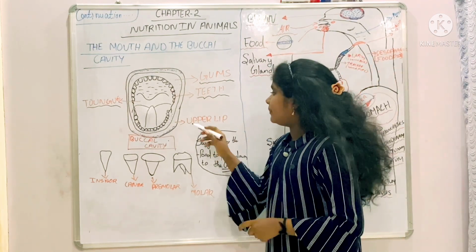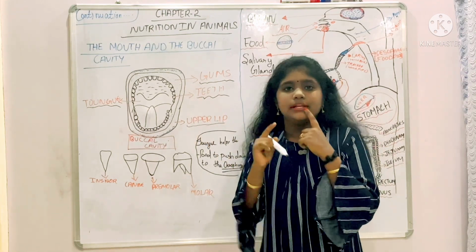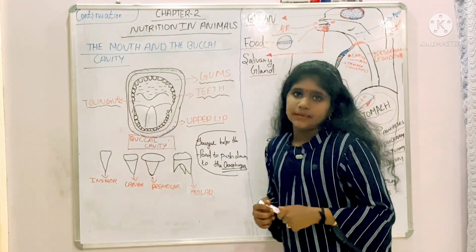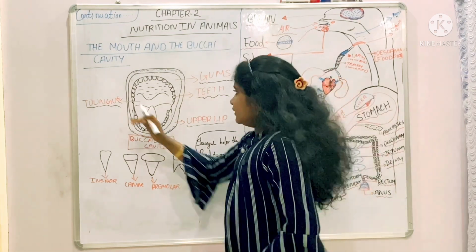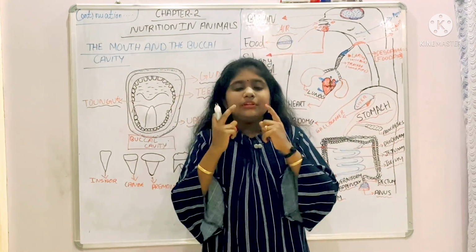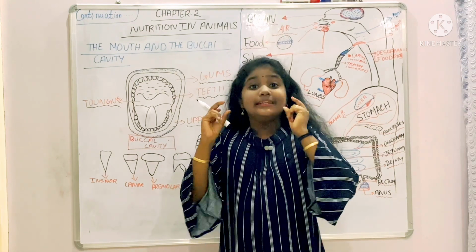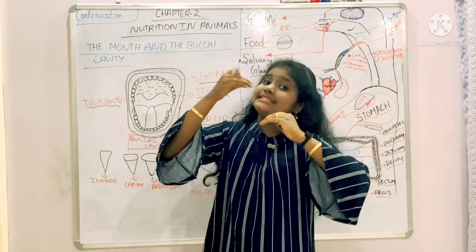So come to the upper lip. We all know our lips. This one is the upper lip. Okay, so this is the buccal cavity. The mouth is the lips and the cheeks, and the buccal cavity means the inside of our mouth.